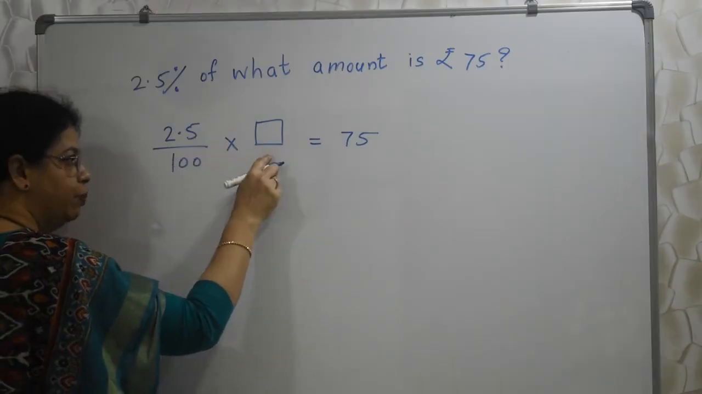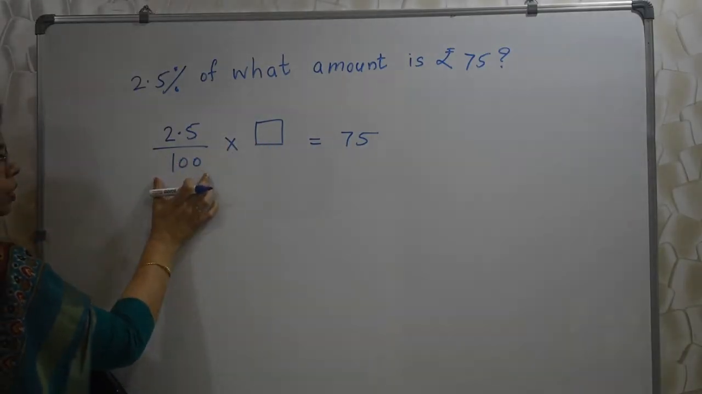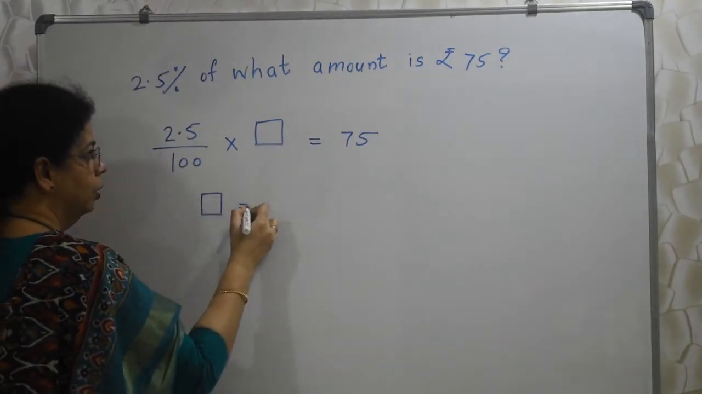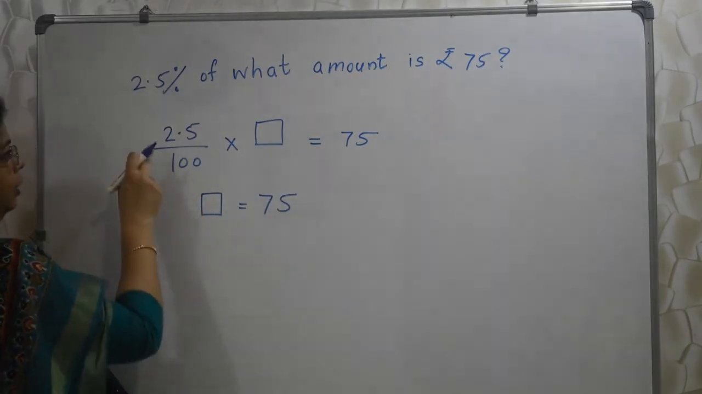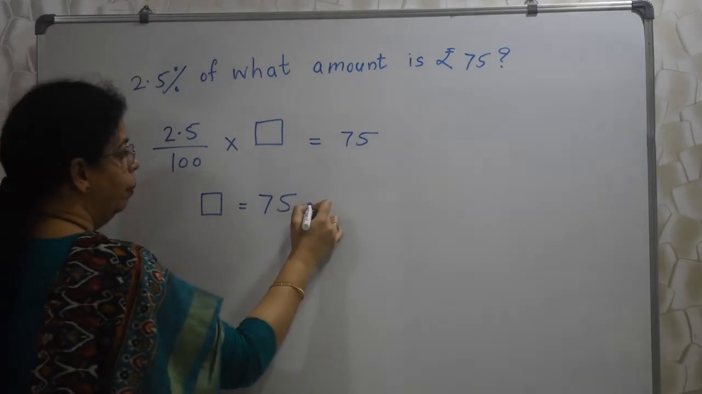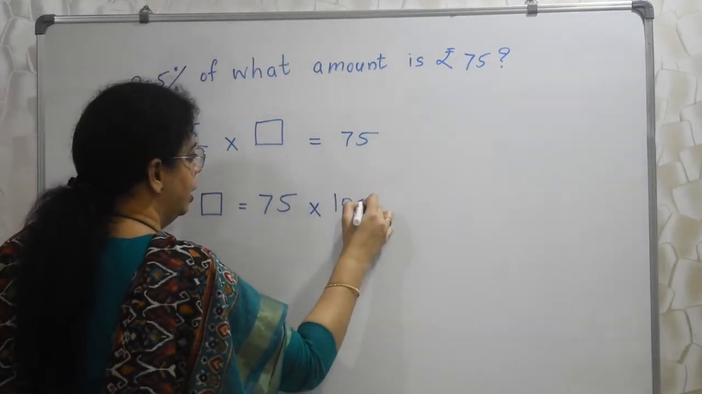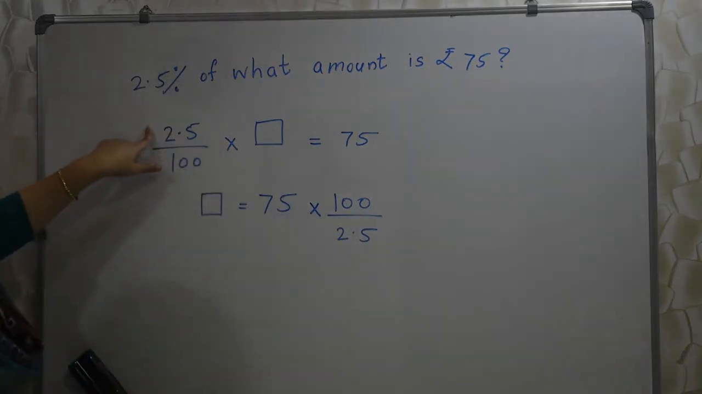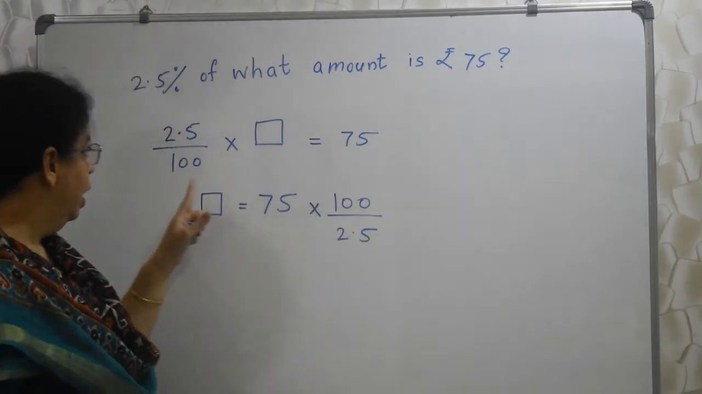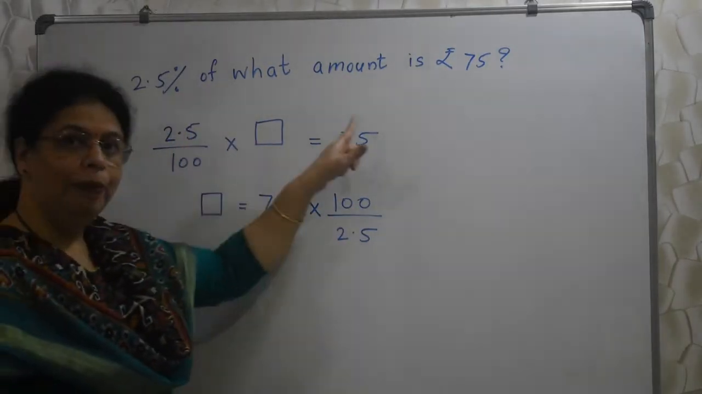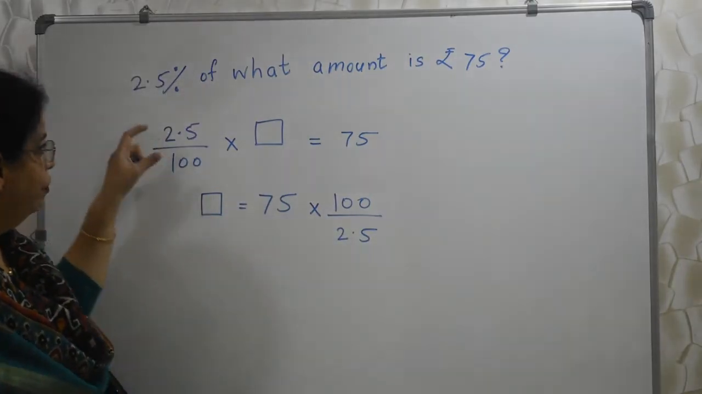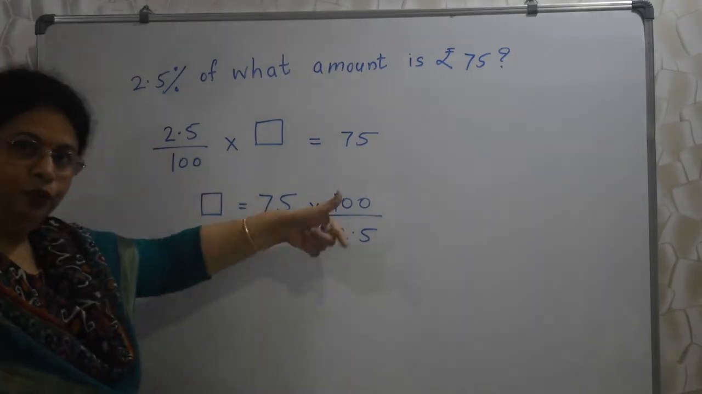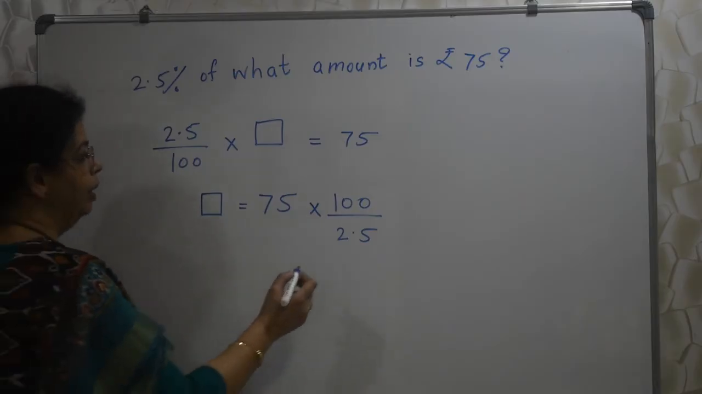So I will have to keep this box alone here. So this I need to shift to that side. What I am going to do is leave the box alone. 75 is already on that side. This 2.5 upon 100 will become its reciprocal, that is 100 upon 2.5. Why? Because 2.5 is multiplication here, so it will be division on that side. And 100 is divided here, so it will be multiplication when I take it to the other side. So in short, it will be a reciprocal of this. Understood?